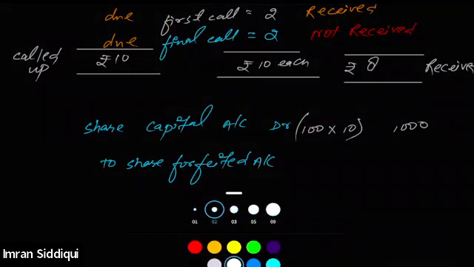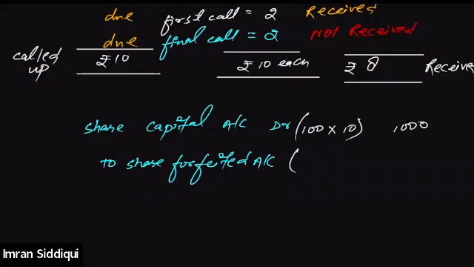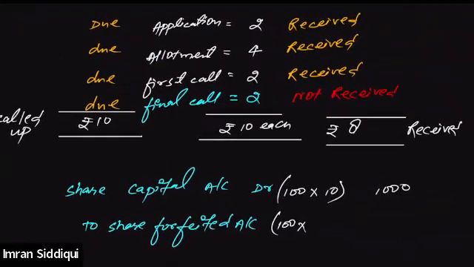Now tell me what amount can be forfeited by the company. The amount that he has already paid, only that much can be forfeited by the company. So what amount has he already paid? He paid towards the application, towards the allotment, towards the first call. That means the total amount that he has paid towards the 100 shares is rupees 8. So share forfeited account will be credited by 800.